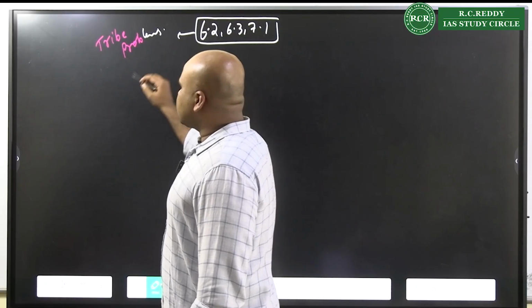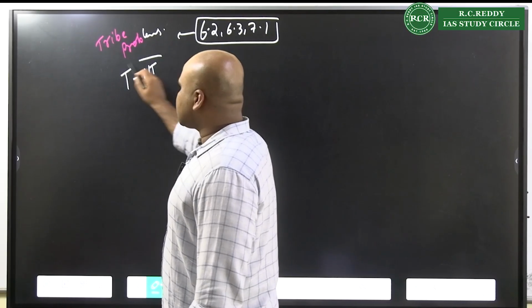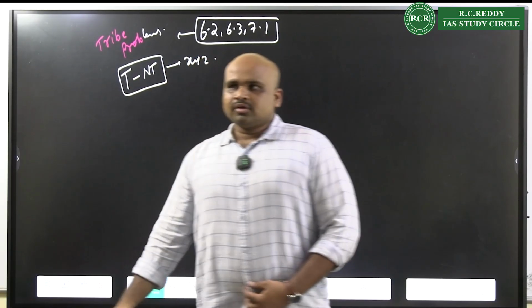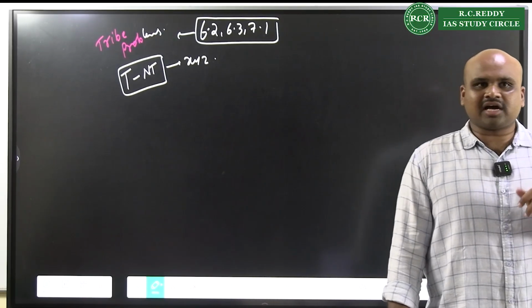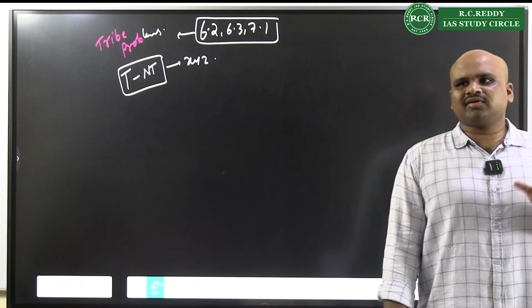Always ensure your introduction says that the interaction of tribe, non-tribe has resulted in that XYZ problem. That's the core concept. The interaction of tribe, non-tribe has resulted in such phenomena, such issue, whatever be the issue.